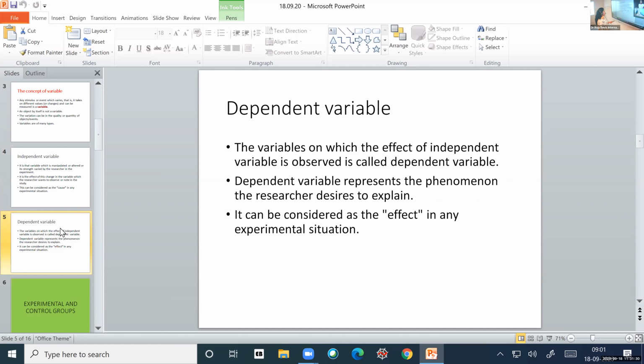The variable on which the effect of the independent variable is observed is called the dependent variable. Dependent variable represents the phenomenon the researcher desires to explain. It can be considered as the effect in any experimental situation. The same as I told before, when independent variable is the cause, then dependent variable is the effect.